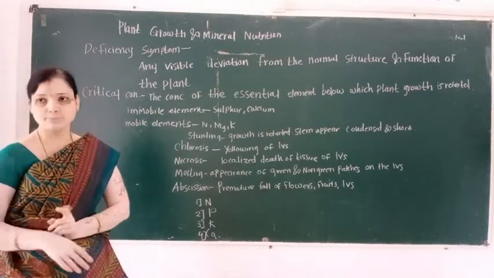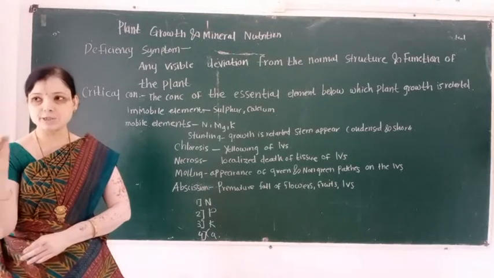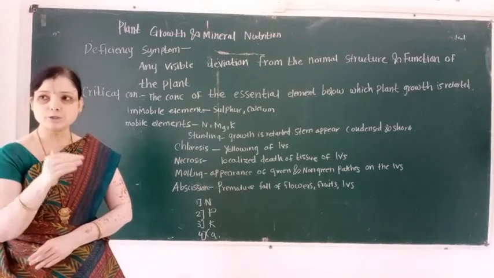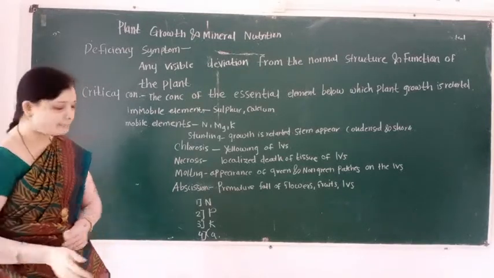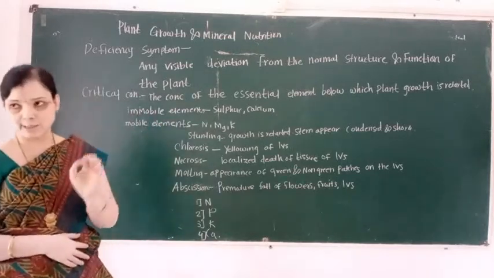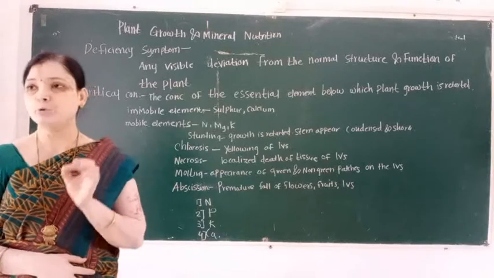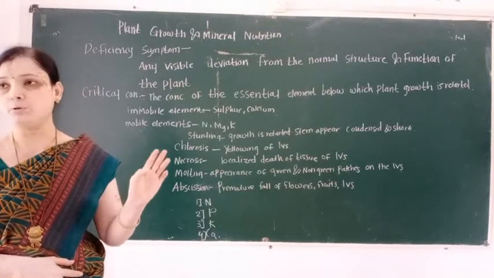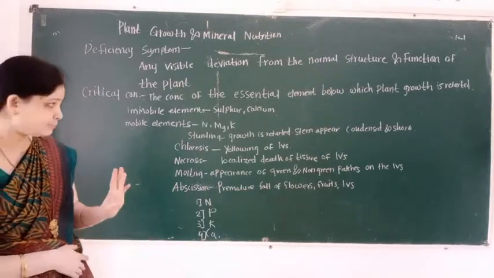Immobile elements cause deficiency symptoms in the young tissues of the plant body, and mobile elements cause deficiency in the older part of a plant body.